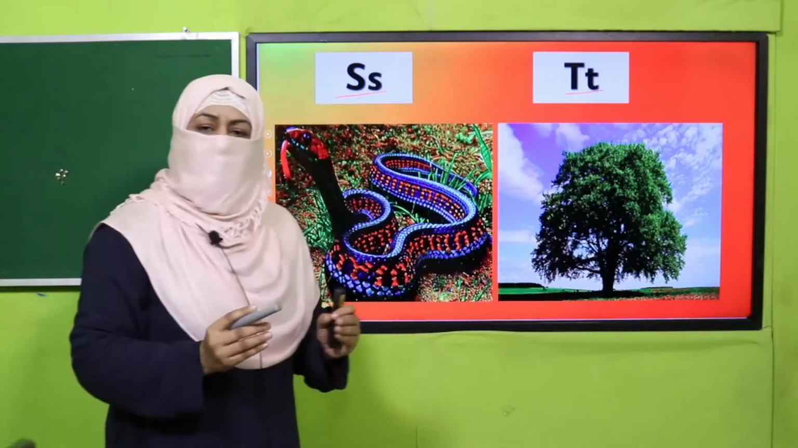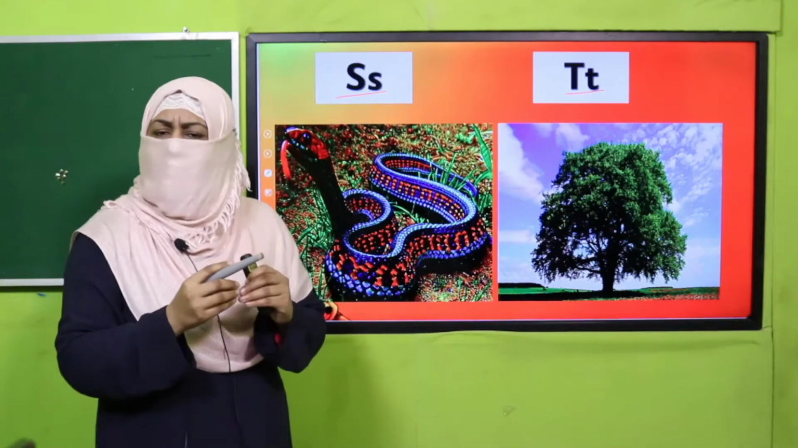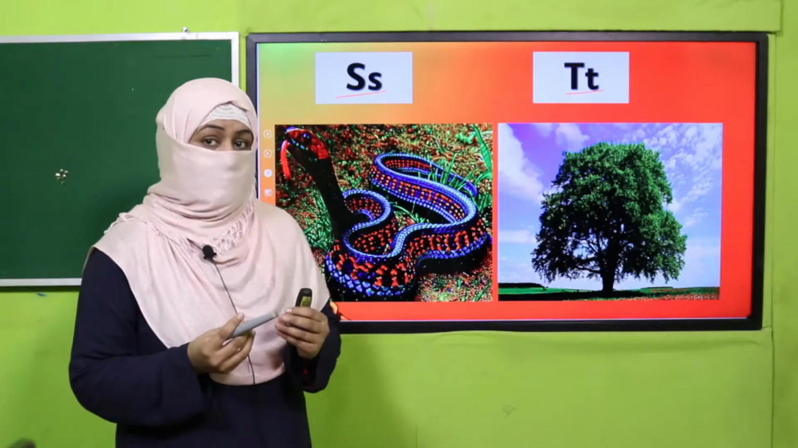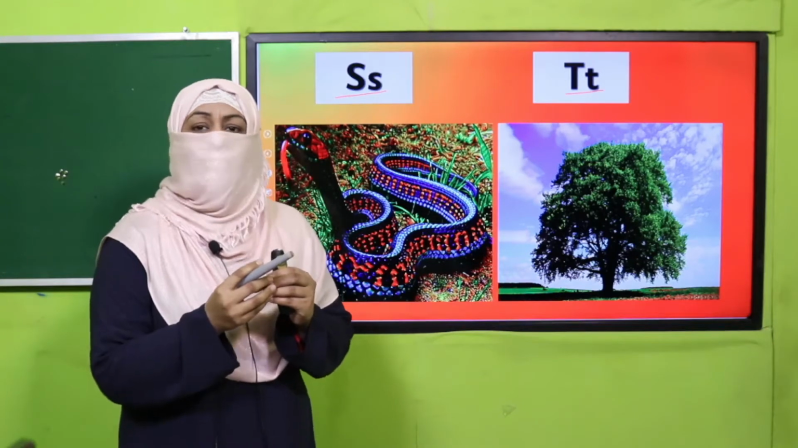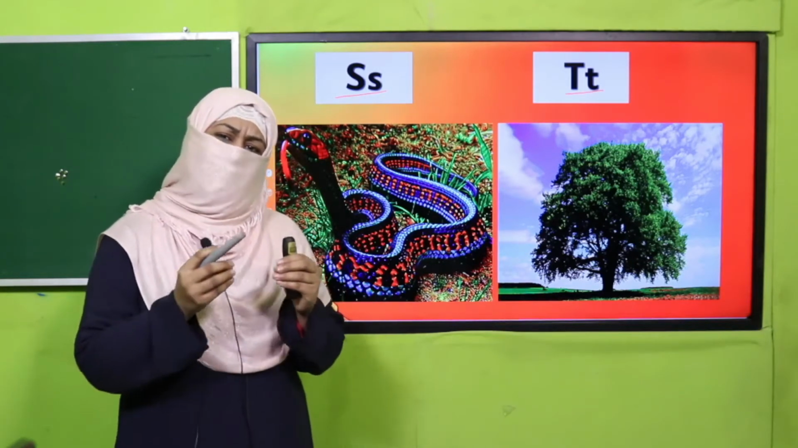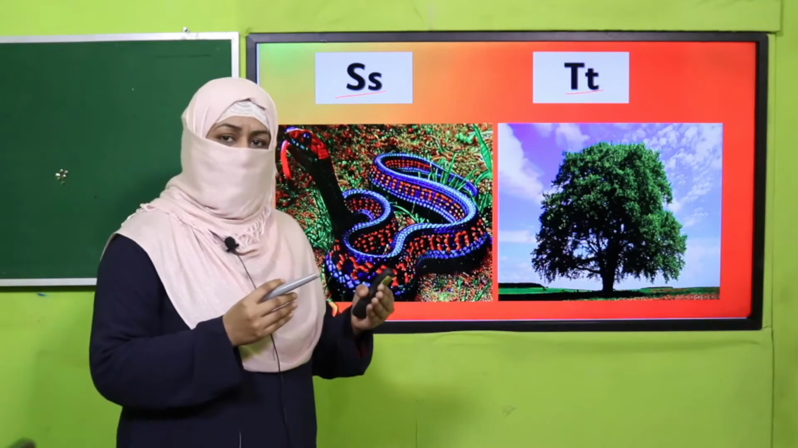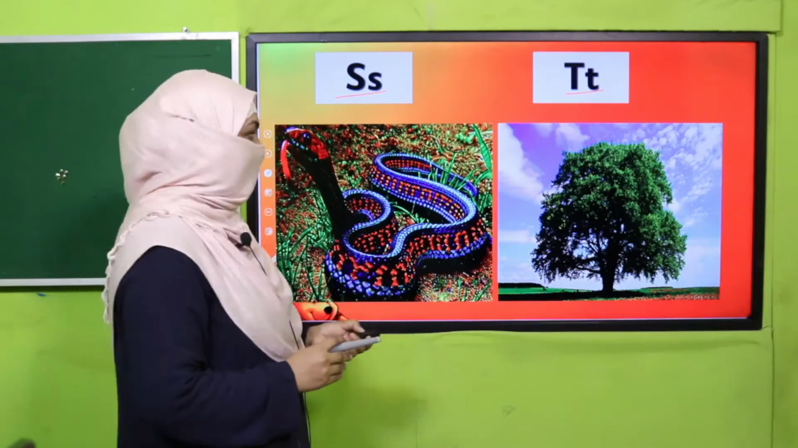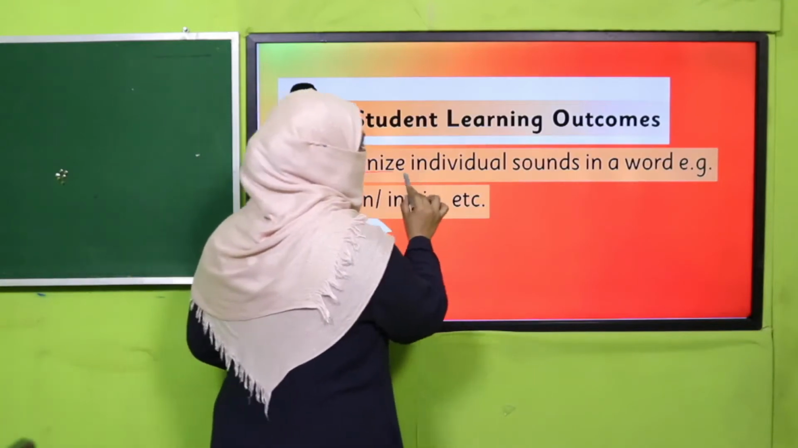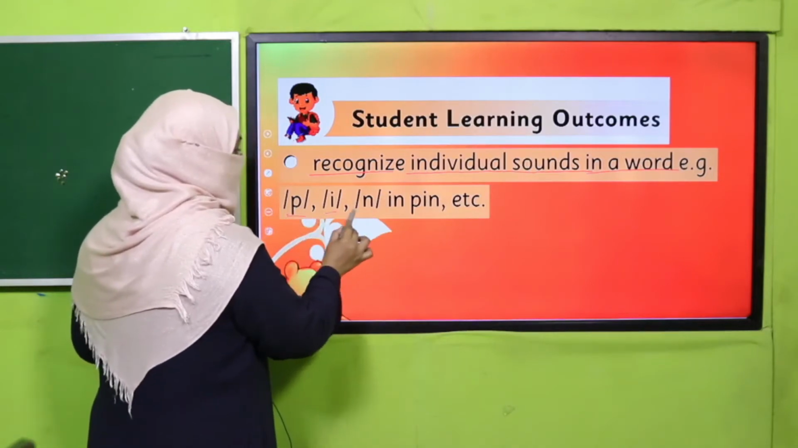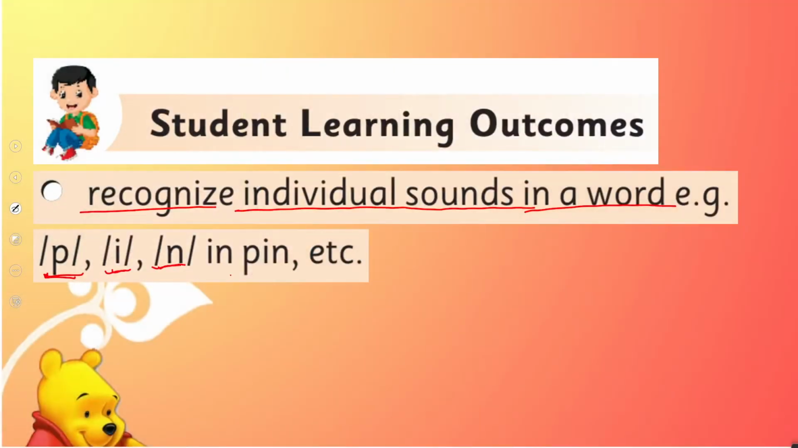Beta, every letter has its individual sound. When we say a word, we join these letters. The way we join the letters, likewise we join the sounds and it becomes a word. But every letter has its own sound. This is what we are going to learn. And our SLO is to recognize individual sounds in a word. For example, p, i, n in pin. This is our today's SLO.